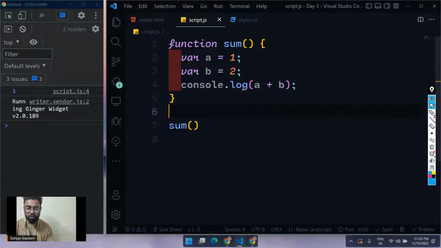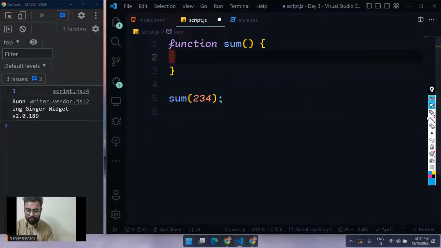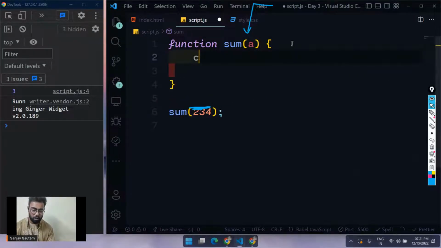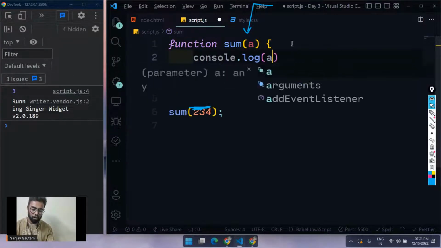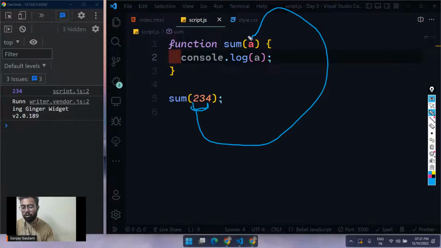But what you can actually do is pass some initial values to a function. See these brackets? I can pass some values here. So I'm just going to pass this random number here. And you can access this value inside a function. For that, you have to type a variable name. So I'm just going to go with A. And if I do a console.log for A, whatever you pass here is going to become the value for this thing.